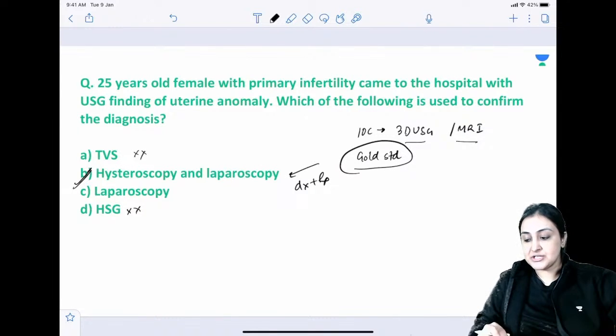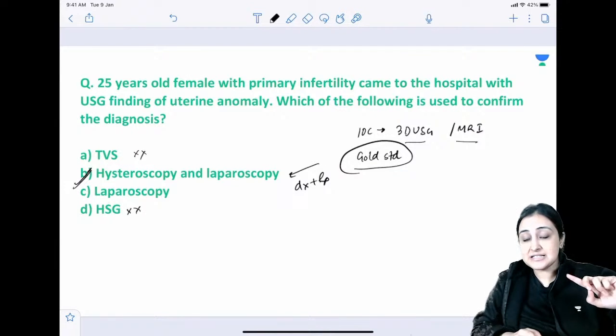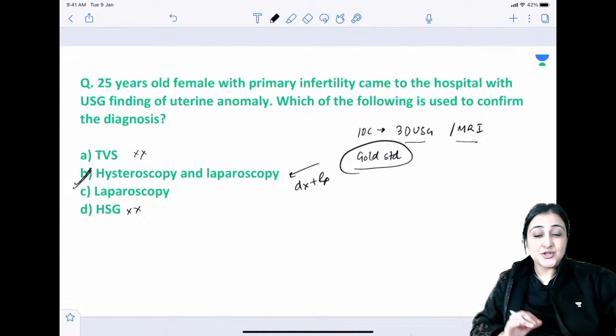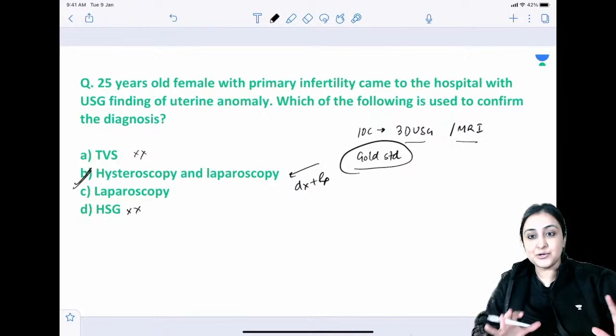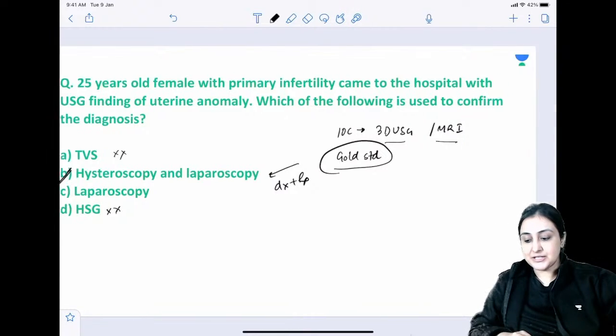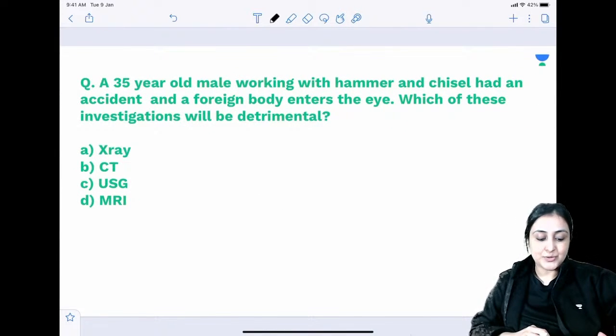All right, so I hope this is clear as far as Mullerian anomalies. Every year you get one question on Mullerian anomalies. In the last NEET we had three questions on Mullerian anomalies. So such a small topic with three questions, you cannot leave it. We have done one MKT on Mullerian anomalies. You need to see that. This is for everybody. Come on, next question.